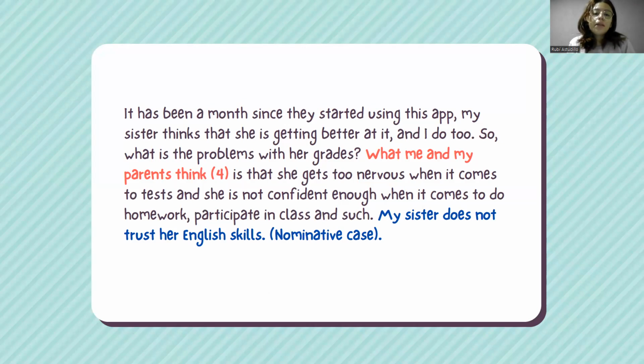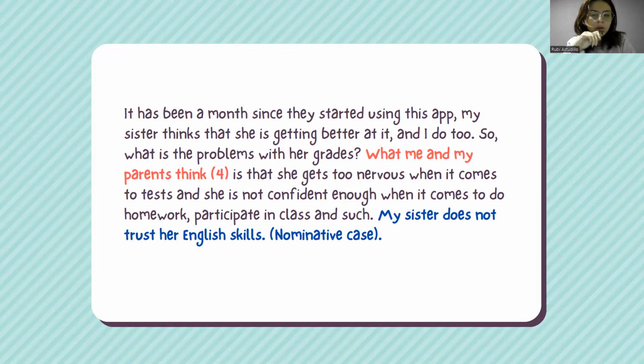It has been a month since they started using this app. My sister thinks that she is getting better at it, and I do too. So, what is the problem with her grades? What me and my parents think is that she gets too nervous when it comes to tests, and she is not confident enough when it comes to doing homework, participating in class, and such. So here, I have another rule, which is number 4. I have put it here in red, what me and my parents think.